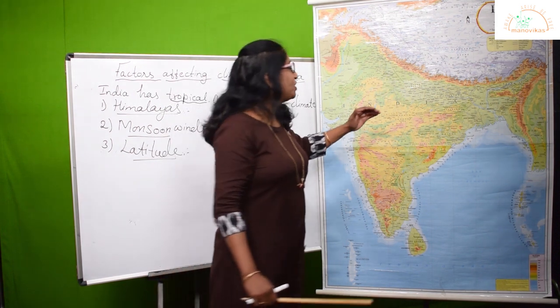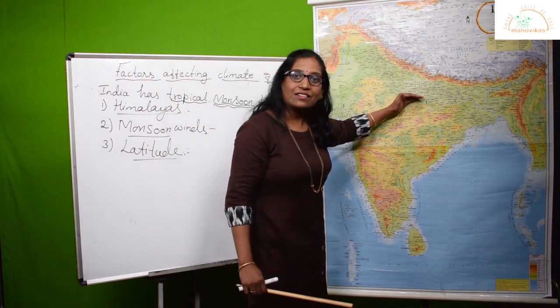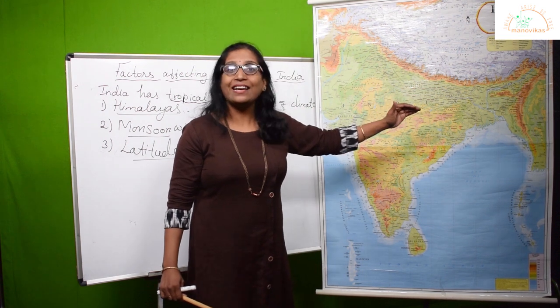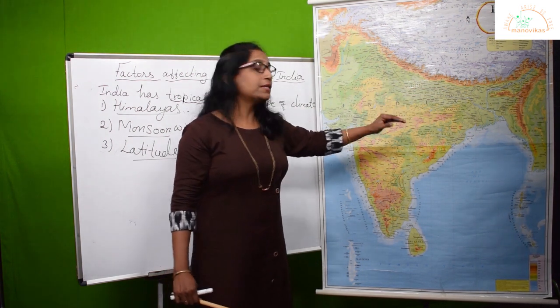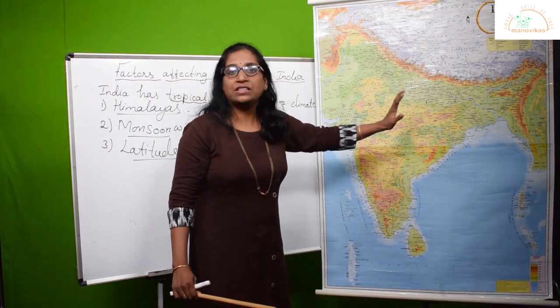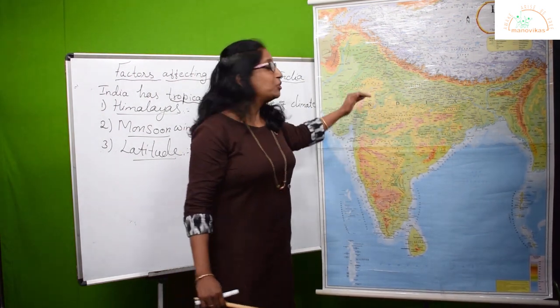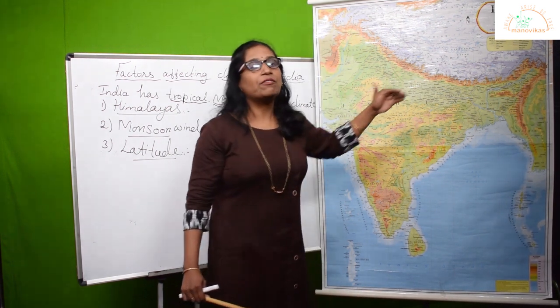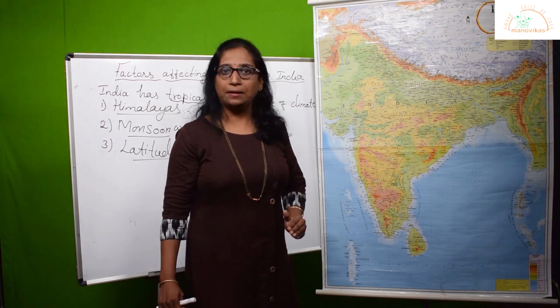So places which are above the Tropic of Cancer will never receive vertical rays of the sun. Is it clear? In the summer season, India gets intensely heated up when we receive vertical rays of the sun, correct? So whichever places are above the Tropic of Cancer will never get vertical rays.